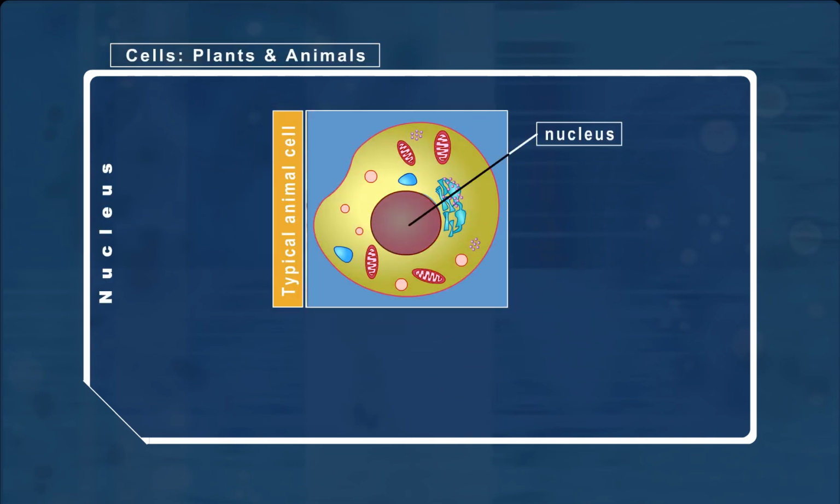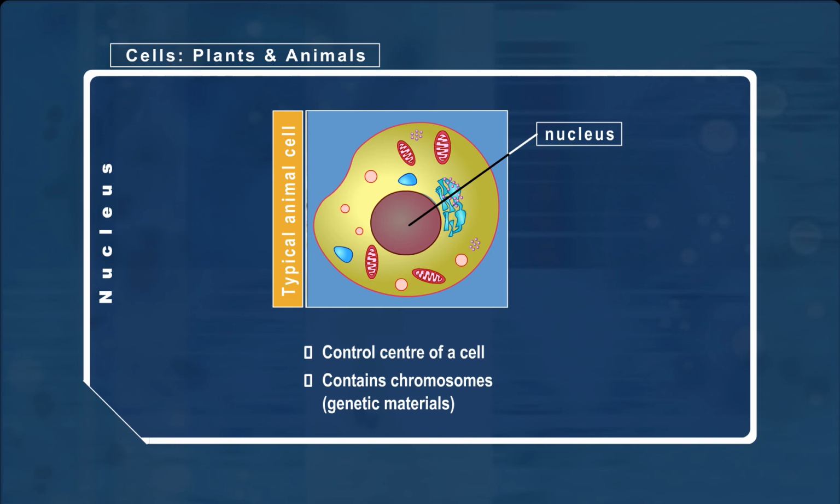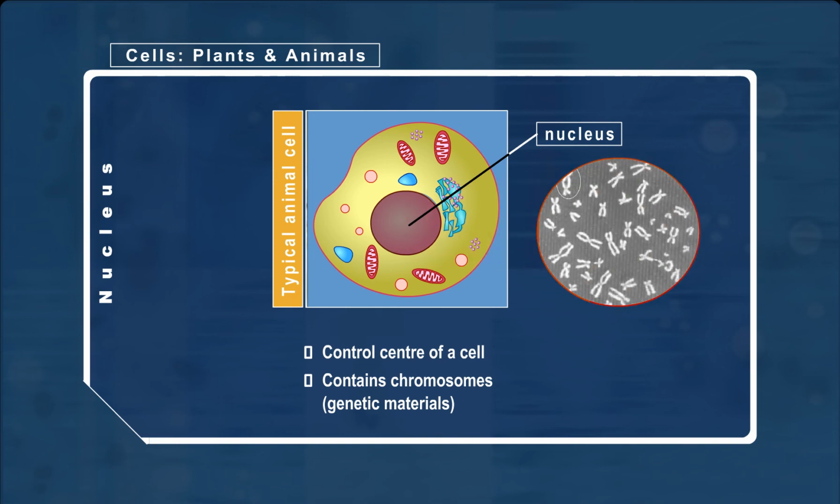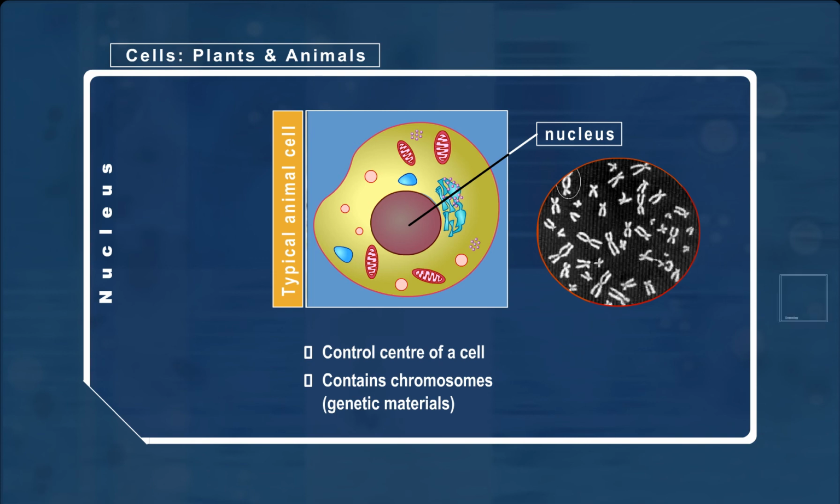The nucleus is known as the control center of a cell. It acts like a leader that controls the activities which take place within the cell. Within the nucleus are the chromosomes or genetic material of a cell. These genetic materials within the chromosomes can be passed down from parents to their children and are thus responsible for the inherited traits of a child.